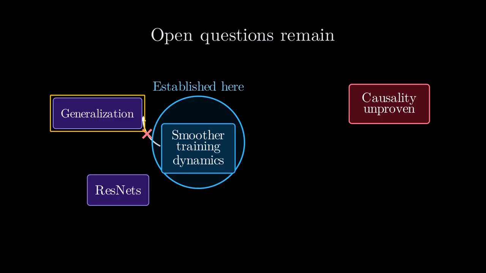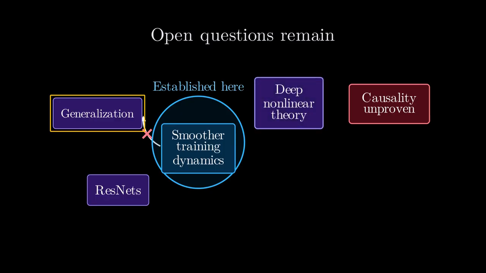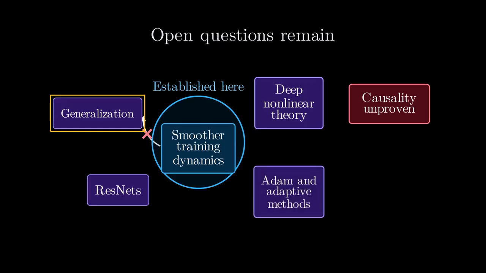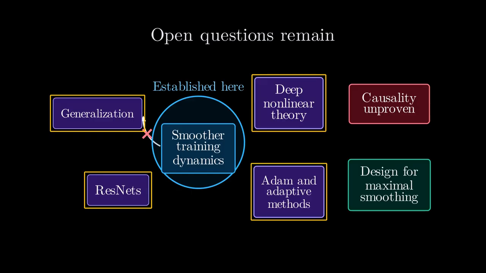This limits applicability to the most common modern architectures. Third, the theoretical results are derived for a single linear layer followed by batch norm, not for full deep nonlinear networks. Fourth, only first-order gradient descent is considered, leaving the interaction with adaptive optimizers like Adam unexplored. Future work aims to directly prove the causal relationship between smoothing and training speed and to design normalizations that maximize this smoothing effect.